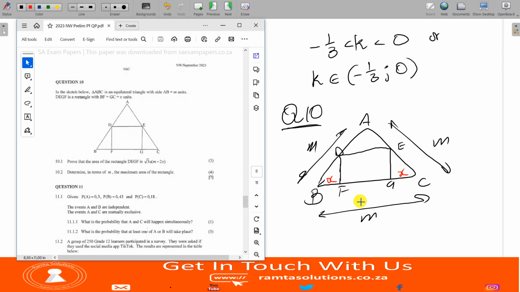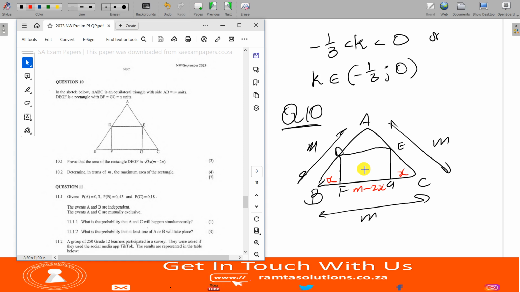What does this mean about this side? It means this guy here is M minus 2X. But it's okay, let's proceed now. So what do we have now? This is a rectangle, so prove that.